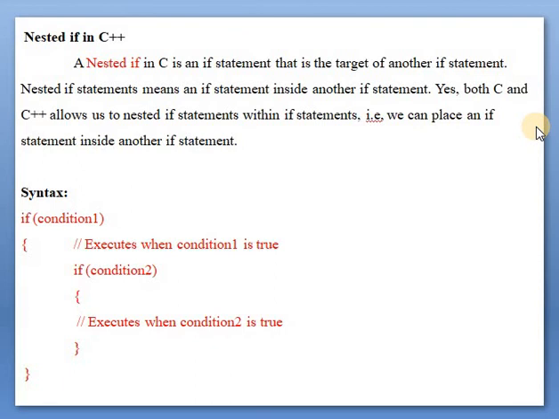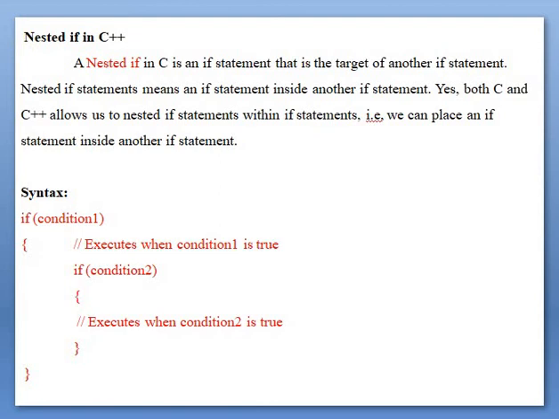Now we will see the nested if in C++. A nested if in C++ is an if statement that is the target of another if statement. A nested if statement means an if statement inside another if. C and C++ allow a nested if statement within an if statement. We can place an if statement inside another if statement.